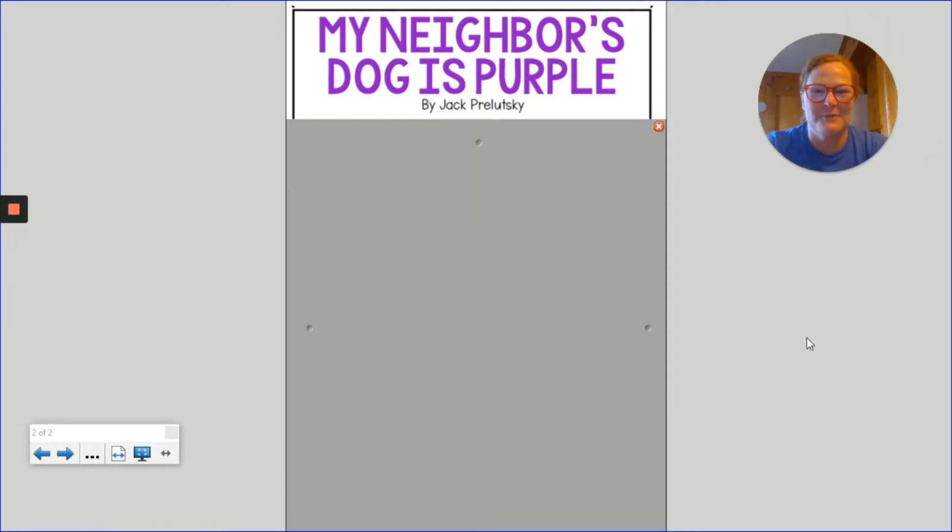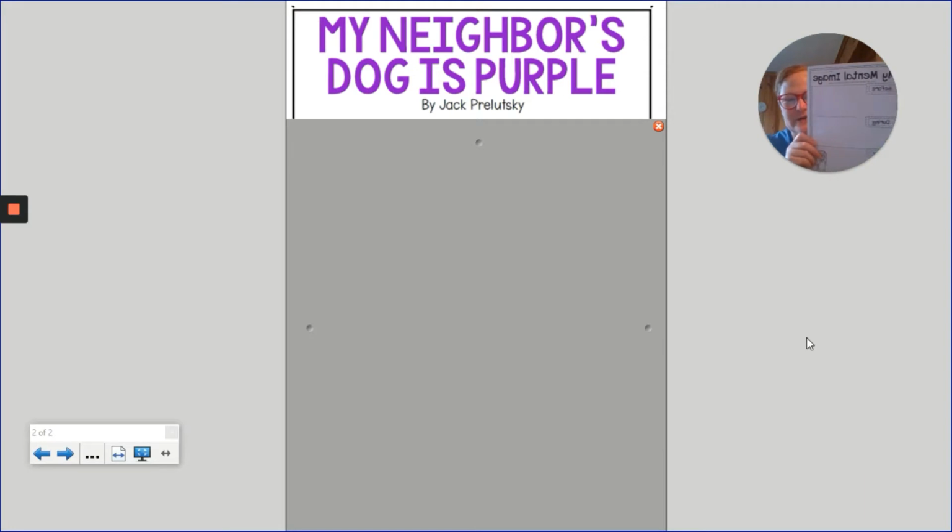Are you done with your before sketch? What does your dog look like? I'm gonna guess it might be purple. Is it a big dog? Is it a small dog? Does it have big ears? Little ears? I'm so excited. Share that with a family member about what your image looks like before we read.